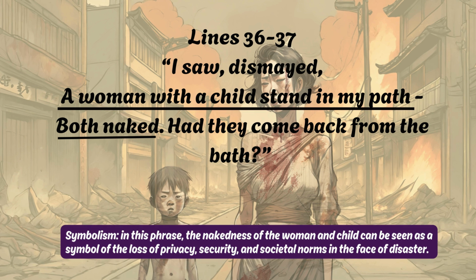Now, in this line, the phrase, "a woman with a child stand in my path, both naked." Here, the word naked is an example of symbolism because the nakedness of a woman and child can be seen as a symbol of the loss of privacy, security, and societal norms in the face of disaster and destruction. Their nakedness is not only physical but also symbolizes the raw, exposed state that people are left in after the disaster, devoid of the protections and the roles that they once had in society.